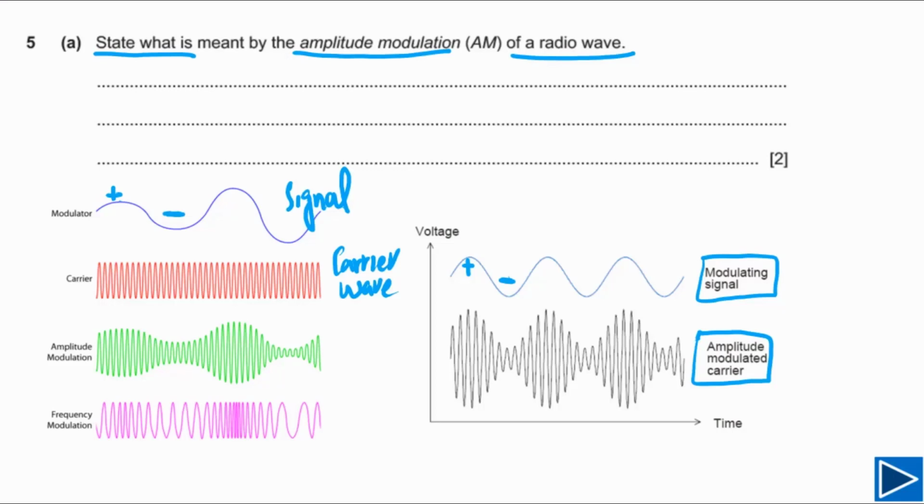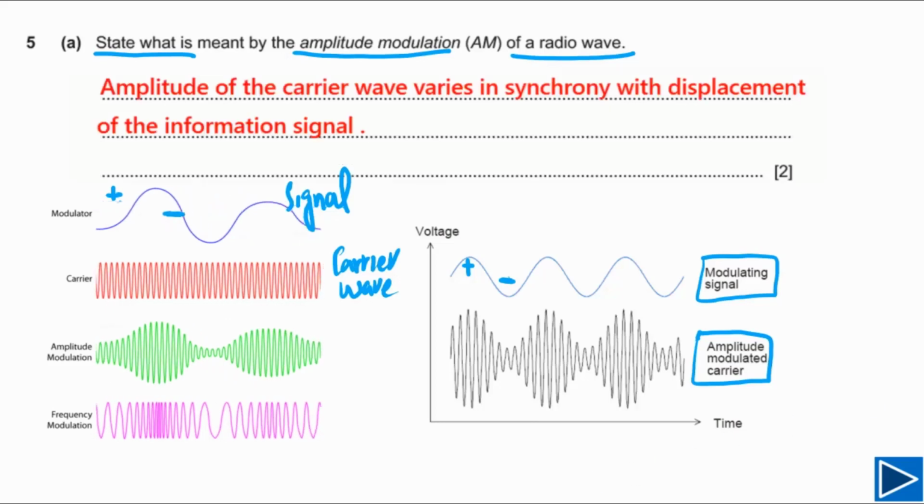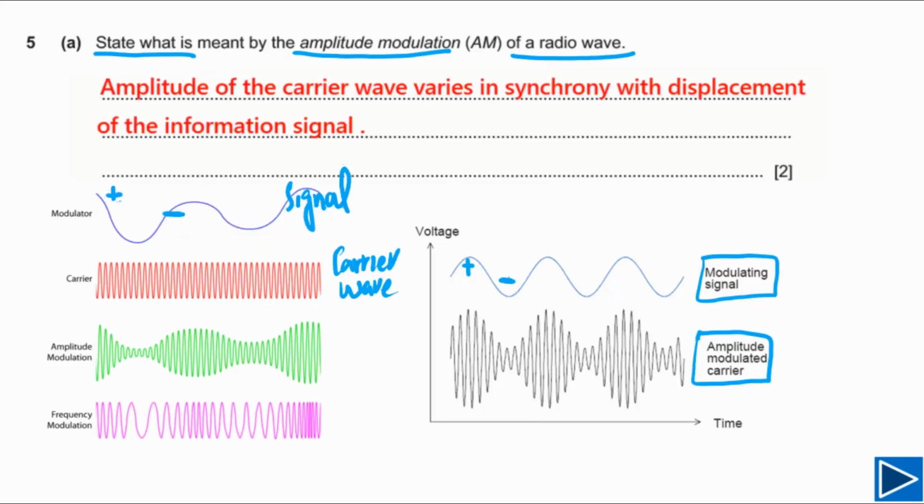Let's try to define what is meant by amplitude modulation. This is how you can write it down. There are a few points you have to be very clear about. You need to mention that the amplitude of the carrier wave varies in synchrony with the displacement of the information signal.